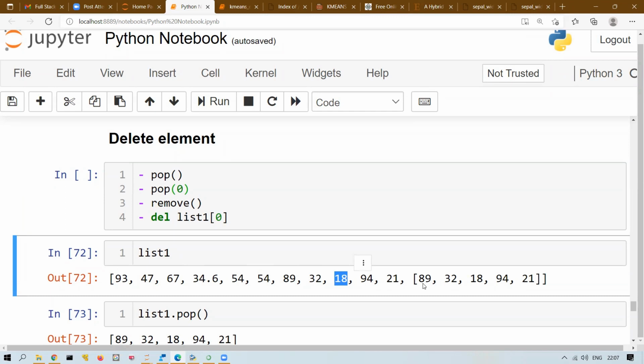Any idea? This is an assignment, you can check. The answer is double colon 2: if you write 2, it will select with step size 2. That is called slicing in an advanced way. We have already seen all of these things, only double colon we have not discussed. Single colon we have discussed.